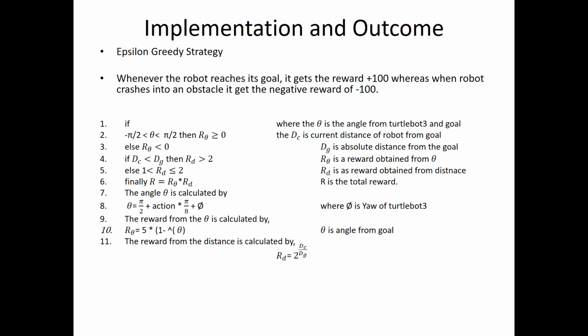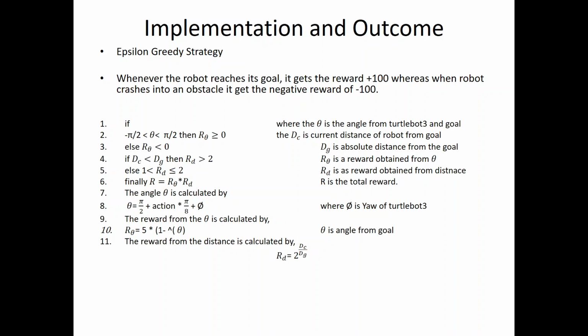If the angle of the robot is greater than minus pi by 2 or less than pi by 2, then the reward from angle will be greater than 0, or else it will be less than 0. If the current distance of the robot is less than the distance from the goal, we give a distance reward greater than 2, or else it will be between 1 and 2. So these are the reward functions, or reward policies, we have designed for our particular robotics case.